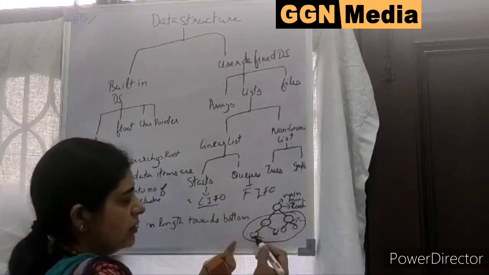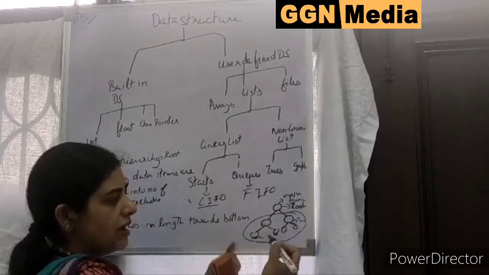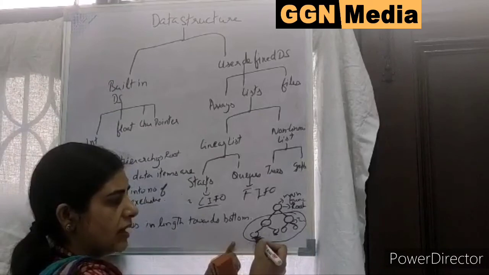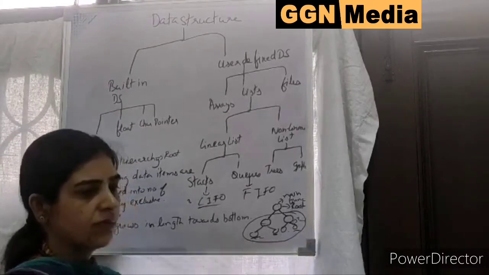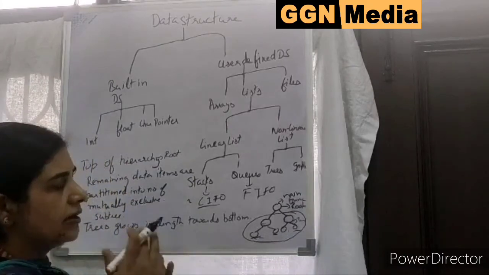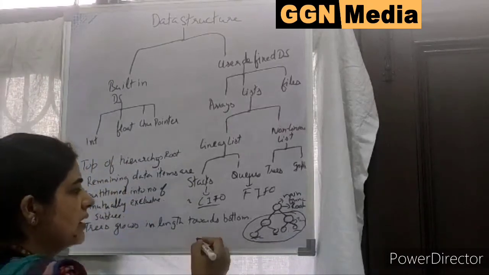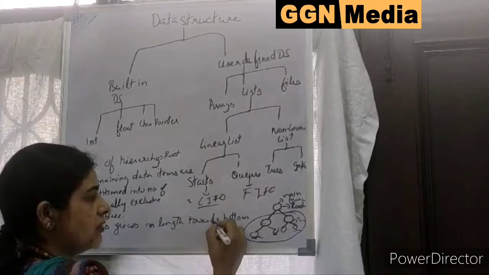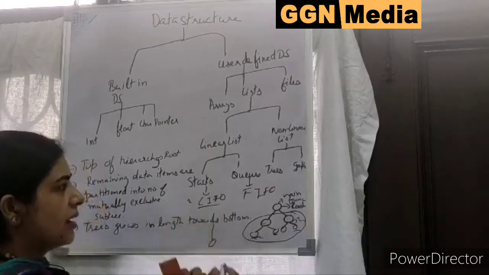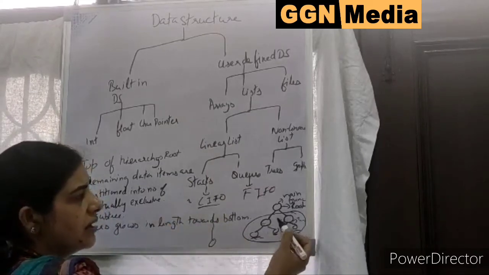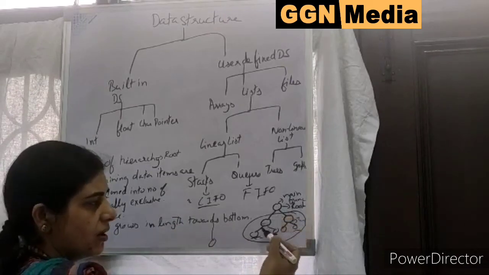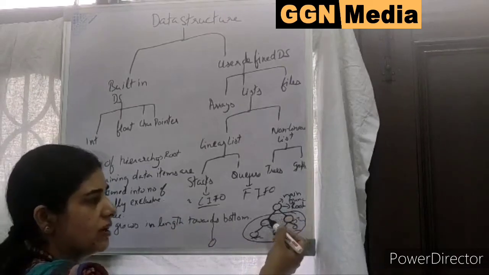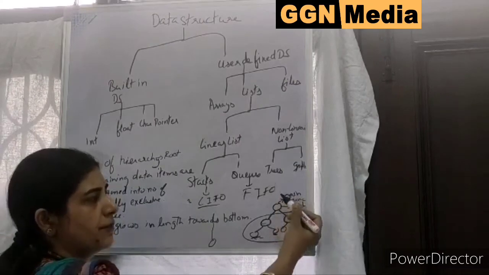Nodes which do not have any child are called the leaves. And in a natural tree, the root is here and the branches go upward. But in computer data structure, the root is at the top and everything goes downward. The procedure goes downward, not upward.